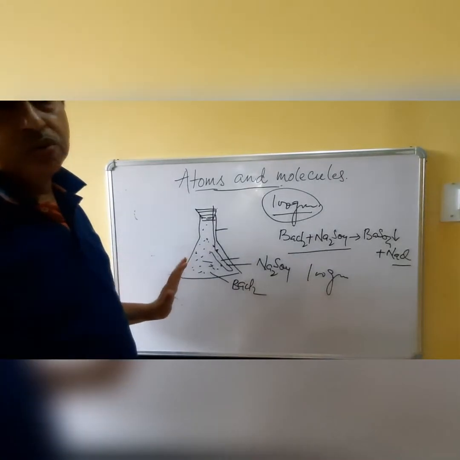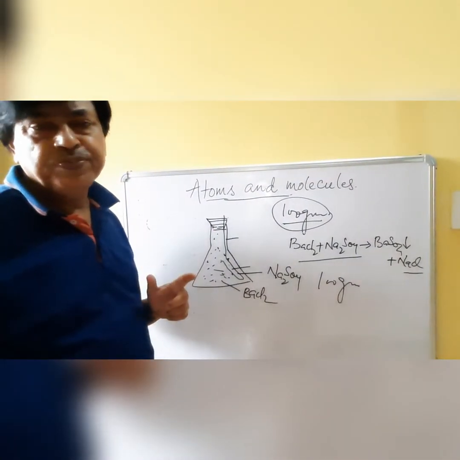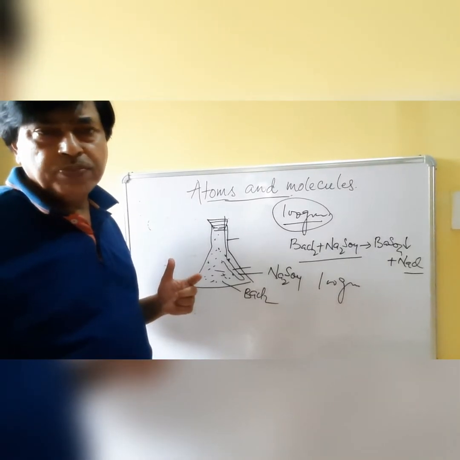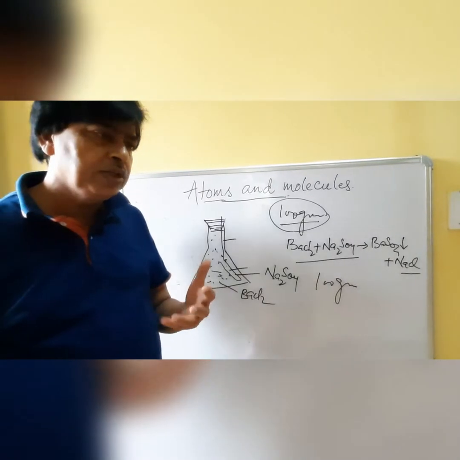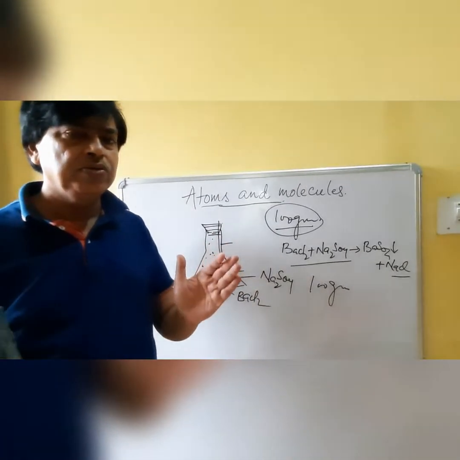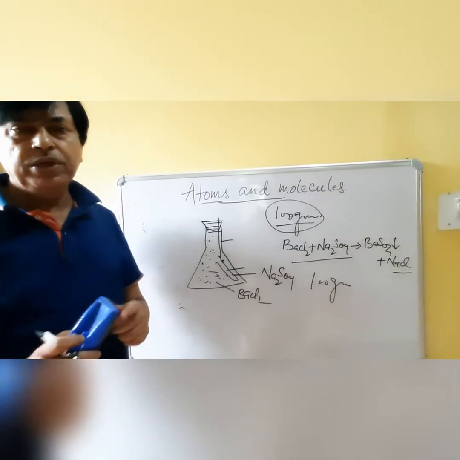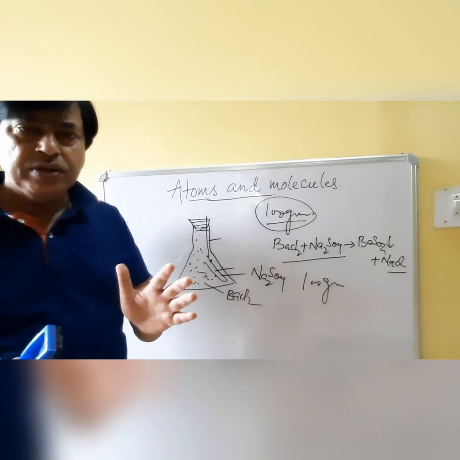That is true. Now, law of constant proportion. The second law is the law of constant proportion. When two or more elements combine chemically to form a compound, in that compound their ratio is fixed. It is constant.